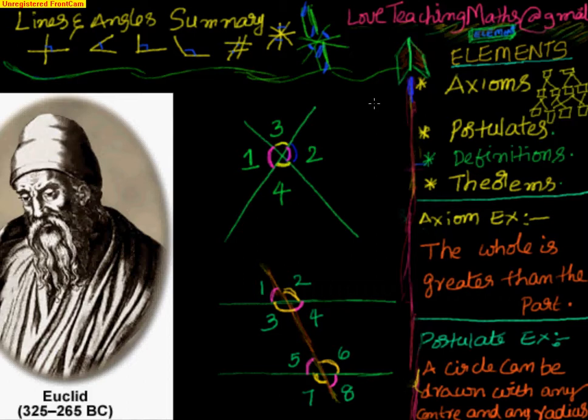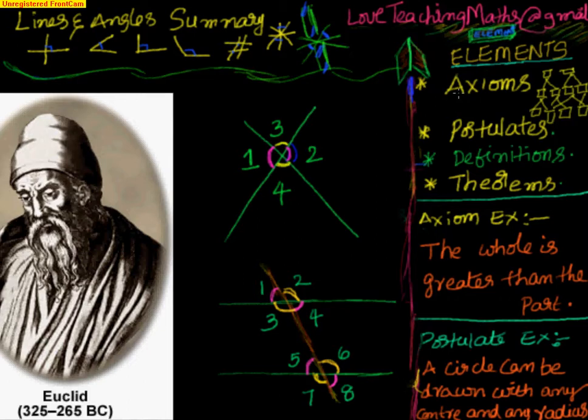Axioms are assumptions which are self-evident truths, something like the sun rises in the east, which are not specific to geometry but generic. Postulates are assumptions which are specific to geometry, and theorems are the results arrived at by using the axioms, postulates, and definitions. Definitions are statements like a line has only one dimension, and a point has no dimensions.